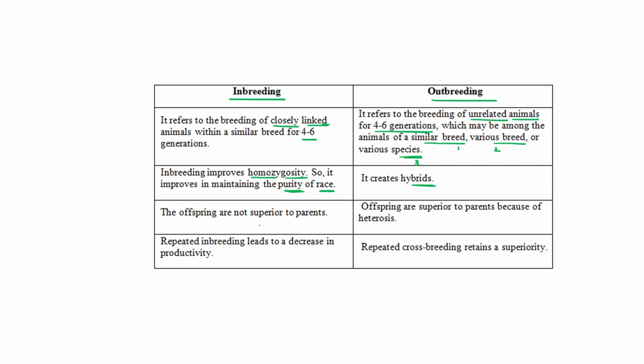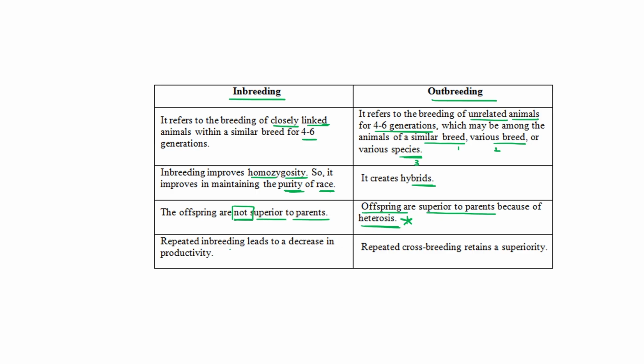Okay. In inbreeding, offspring are not superior to the parent, while in outbreeding, offspring are always superior to the parent because of heterosis, meaning in the offspring both kinds of characters will come.